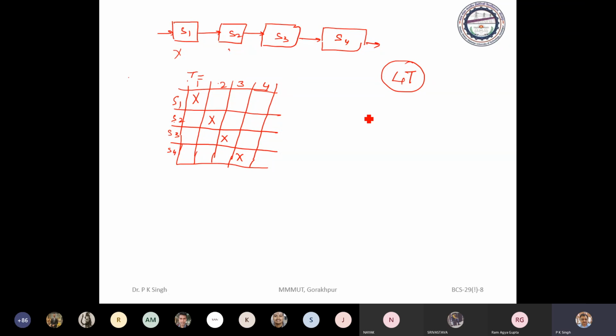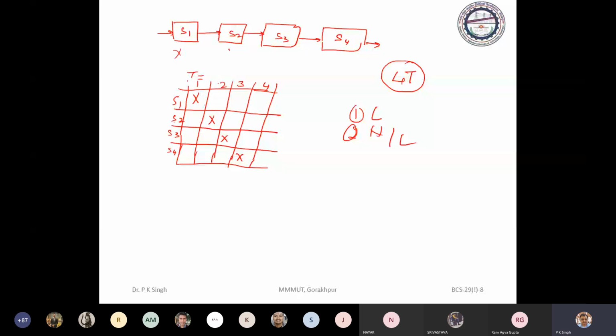We have two types of pipeline: one is linear and the second is non-linear. In a linear pipeline, each task has to pass through each stage only one time, and we have successor and predecessor stages in the same sequence for each task.